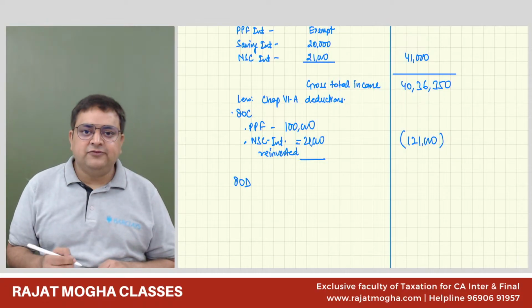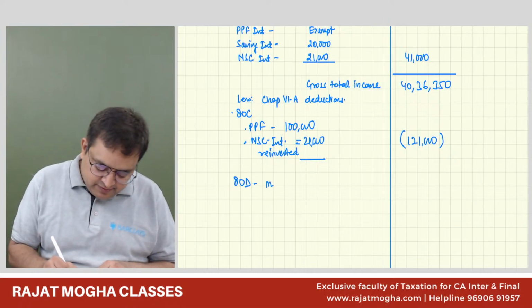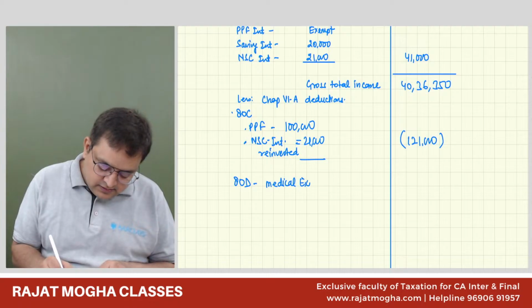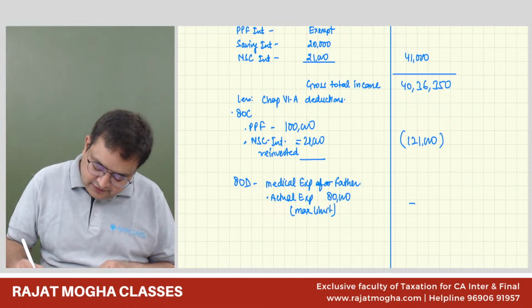Then we have 80D also. Why? Because it is for health insurance or medical expenses for the father. So 80D, here it would be medical expenses for father. How much? Actual expenses was 80,000, but maximum limit is 50,000.